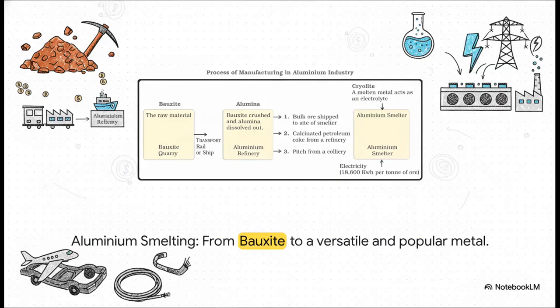Now for aluminum. It's the second most important metallurgical industry in India. It's a fantastic metal. It's very light, it doesn't rust, and it's a good conductor of heat and electricity. That's why we use it to make airplanes and wires. But for this industry to work, two things are absolutely essential: a regular supply of electricity and its raw material bauxite at a low cost.